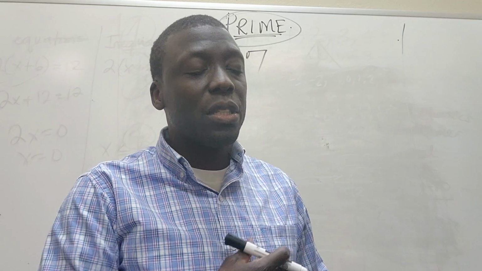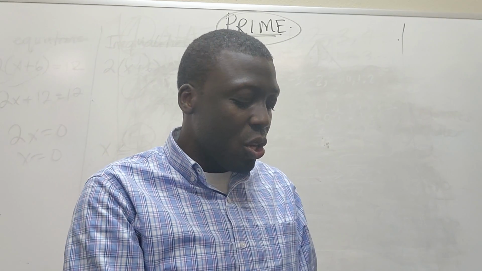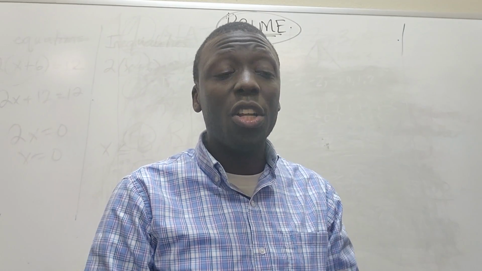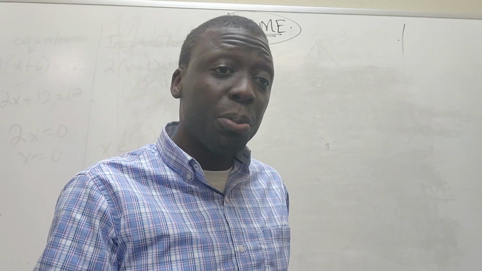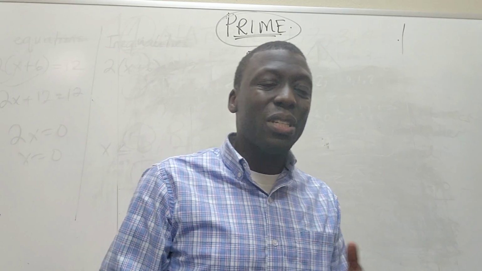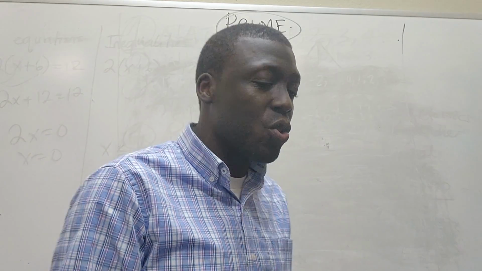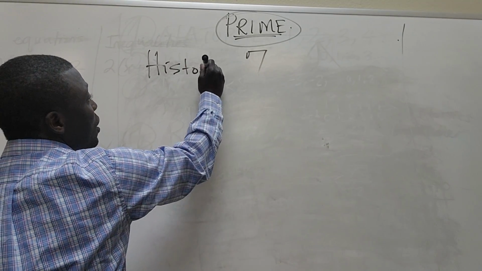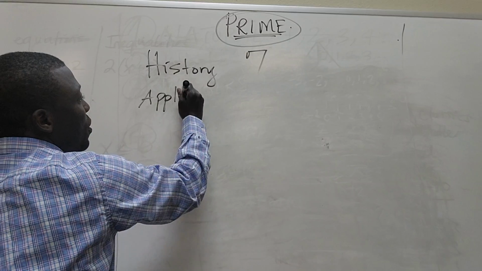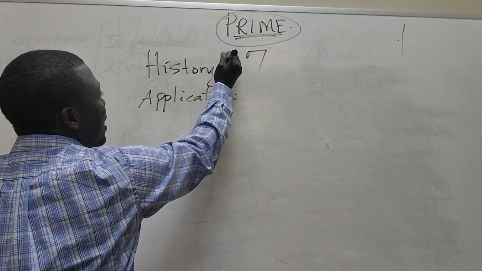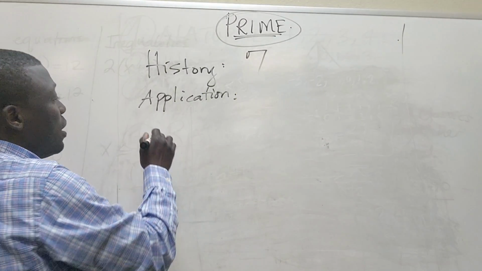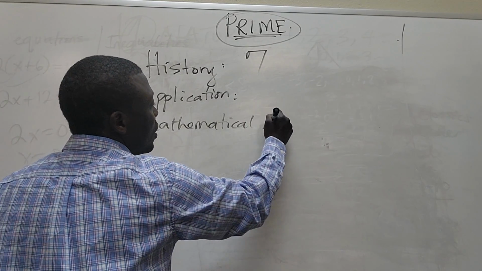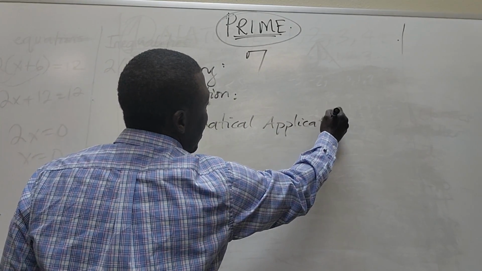One of the things important about prime numbers is that they allow us to be able to use debit cards. That's part of the technology, is that we use that in encryption or cryptography. Prime numbers have a big purpose in their use. So the first thing to know about prime numbers is there's a little bit of history with prime numbers, and then there's applications of prime numbers, and then there's also the mathematical application. So let's do that with prime numbers, okay?